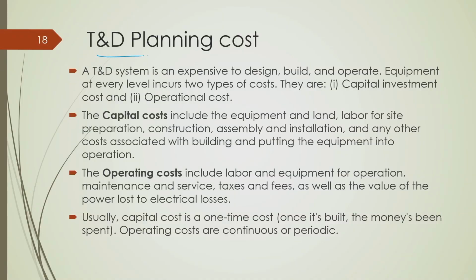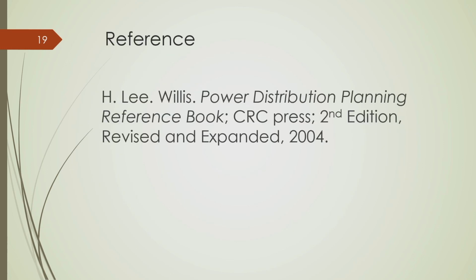So, in planning, there are two types of cost, one is called capital cost, another is operating cost. Capital cost involves the installation cost of new equipment or the reinforcement of equipment. Operating cost is operational cost, like it includes the cost of maintenance, it also includes the cost of power loss. Those things I will discuss.